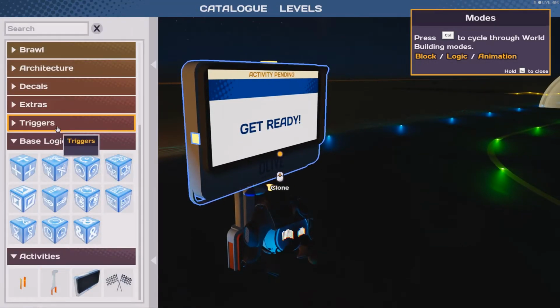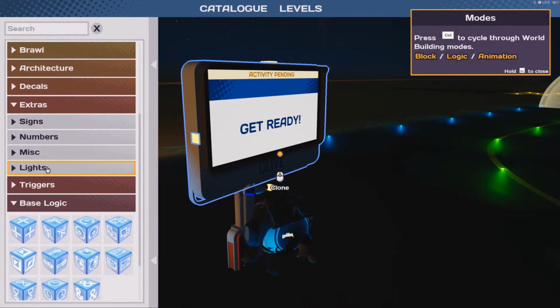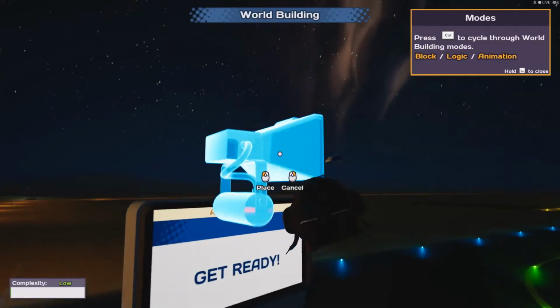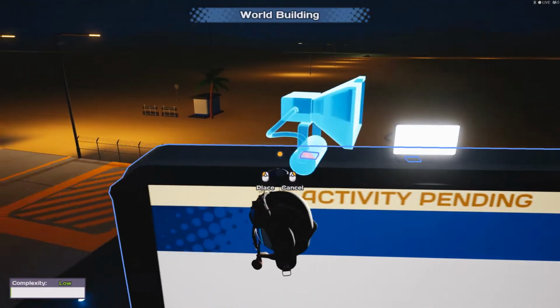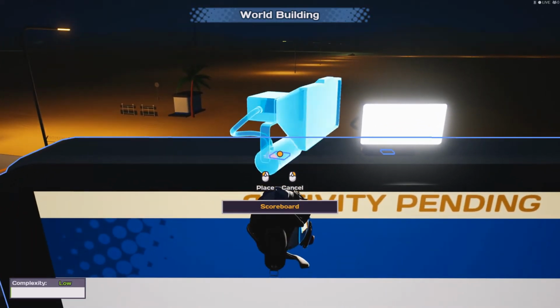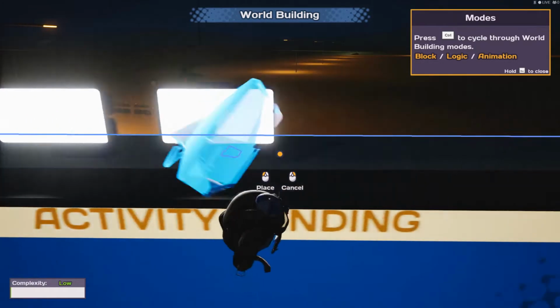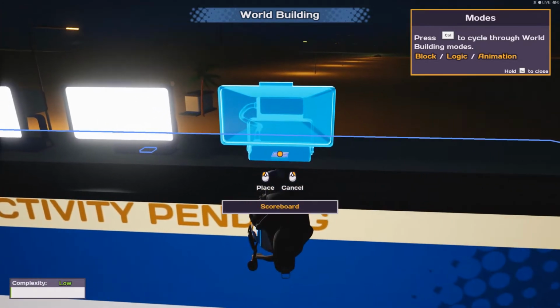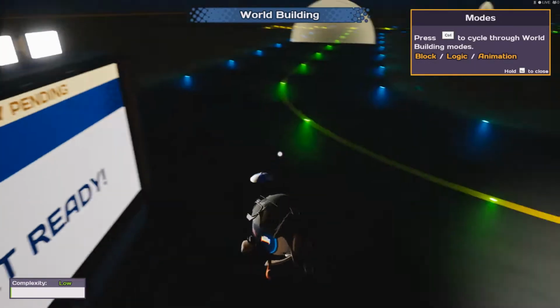I also like to use lights on top of the scoreboard so I can use them as a sort of countdown timer to start the race. That's why I'm doing this at night mode. It's just easier to see the lights once they're on and off.